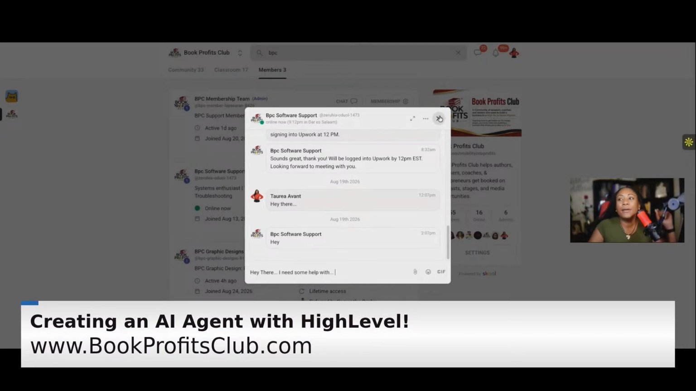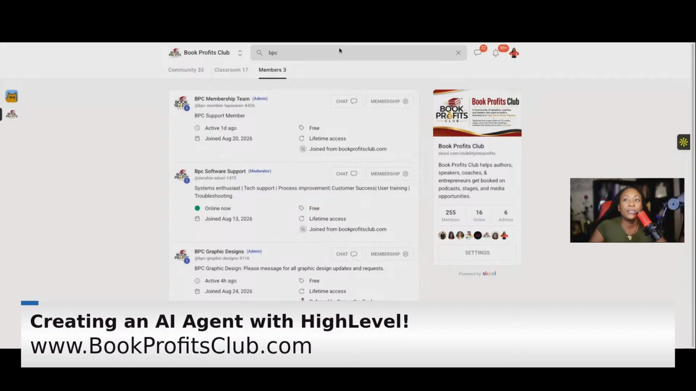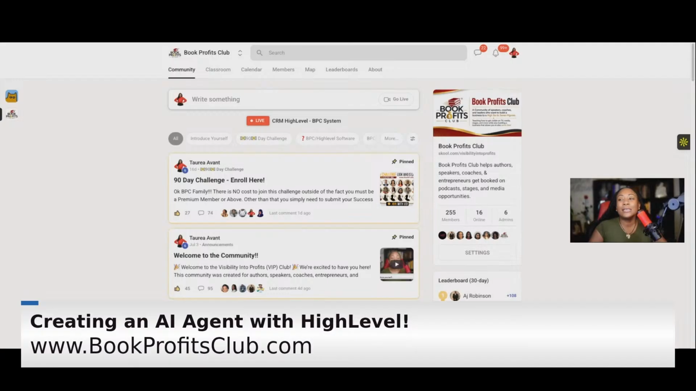Now, let me just make sure that we also have a clear understanding of what our BPC system support is there to help you with. They are not there to design your capture pages. They are not there to set up your automations. They are not there to set up your AI agents. Can we do that? Yes, we can, but that's not what support is.